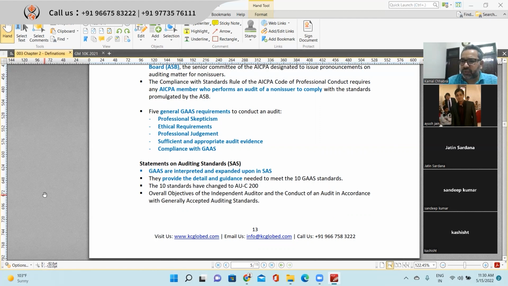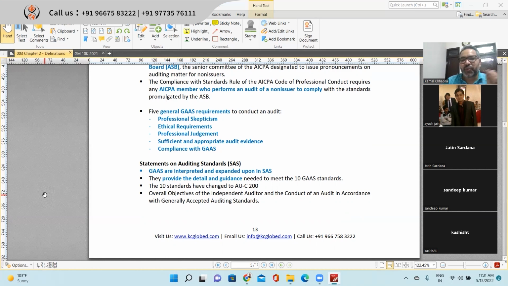One is professional skepticism, right? Second is ethical requirements for you to adhere to, being independent, and adhering to the code of conduct, code of ethics issued by AICPA. Third one is professional judgment. So make sure whenever you are evaluating the estimates and judgment of the management, you should be applying professional judgment independently, right? And then sufficient and appropriate audit evidence. I think we covered this.